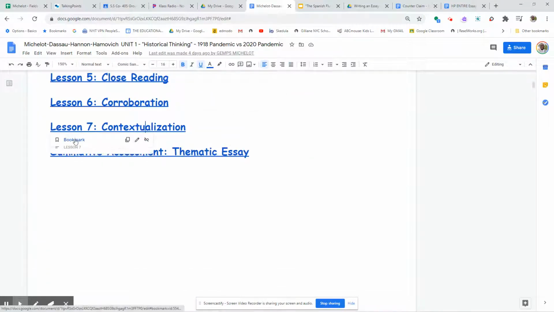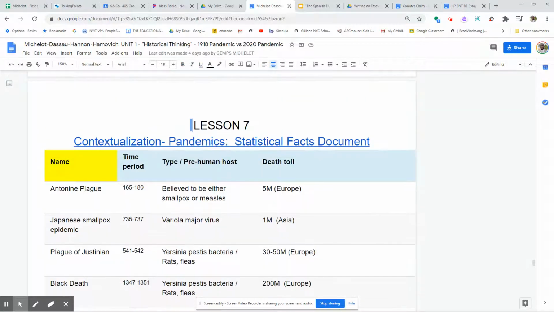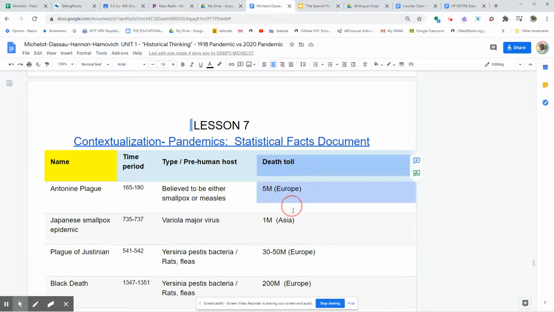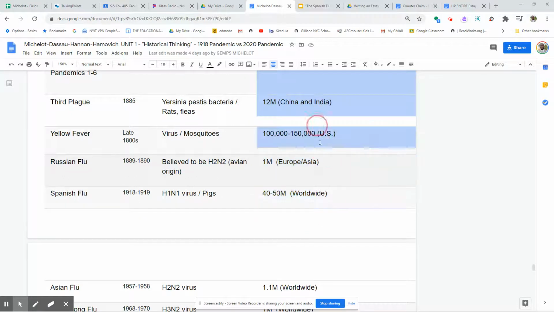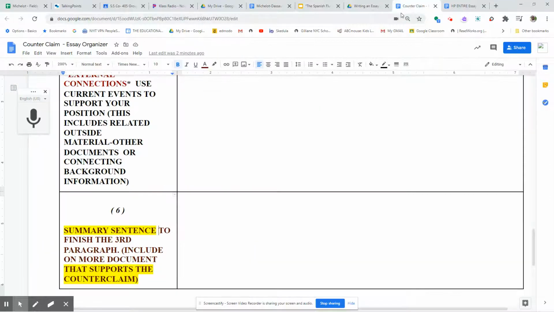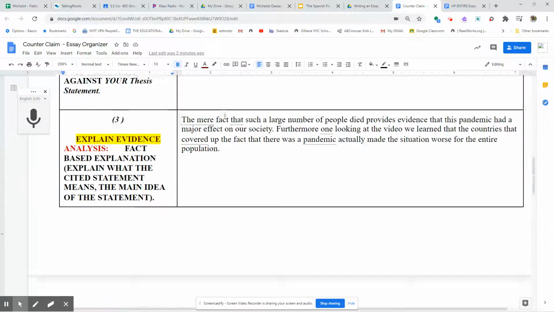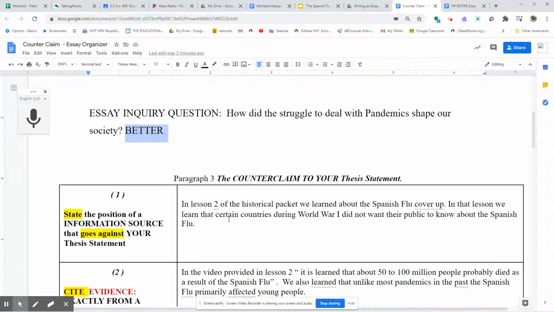If we go to this one, this is a list of all the pandemics of the past. So just looking at the different death tolls, for example, from thousands of years ago to now, you see you have 12 million, 1 million, 40 million with the Spanish flu. All these different deaths would provide evidence of a counterclaim that there's a lot of catastrophes, horrors relating to pandemics. And that would definitely go against my position, which was the struggle made our society better. So this is how you do your counterclaim argument.